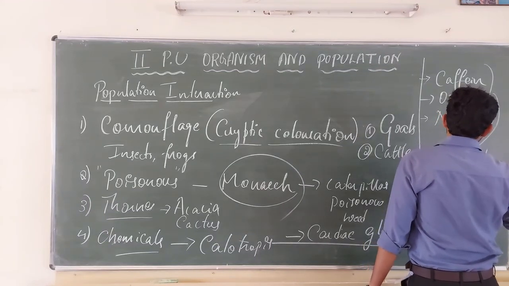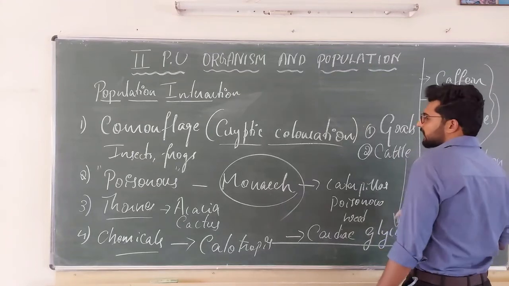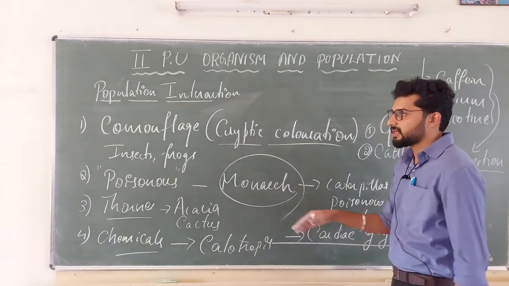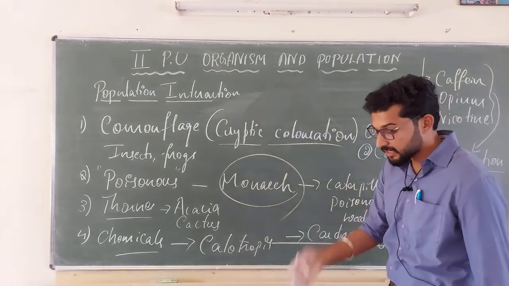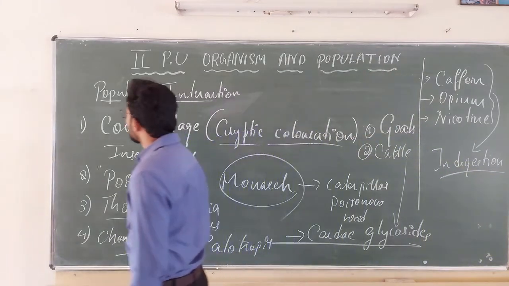In extreme cases, some organisms die by eating these chemicals. They become that kind of toxic.